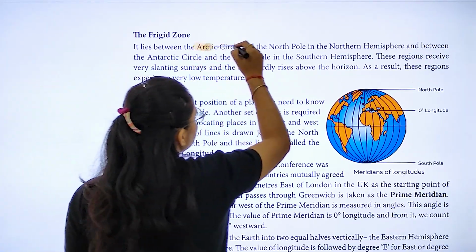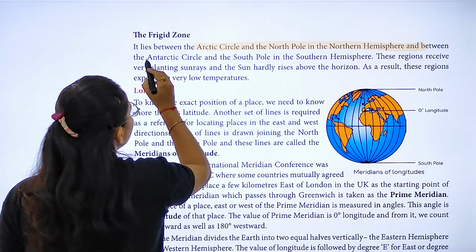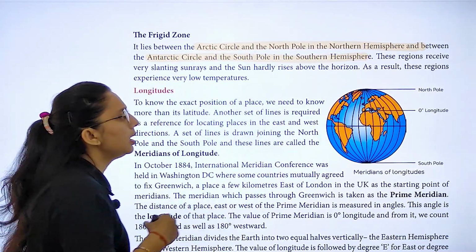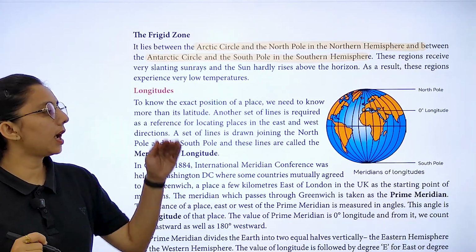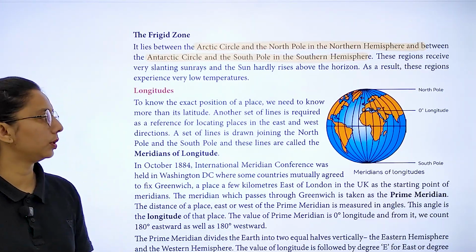So it lies between the Arctic Circle and the North Pole in the northern hemisphere, and the Antarctic Circle and the South Pole in the southern hemisphere. So let's study about longitudes. जो लंबी खड़ी हुई लाइन होती है वो आपकी lines of longitudes होती है.